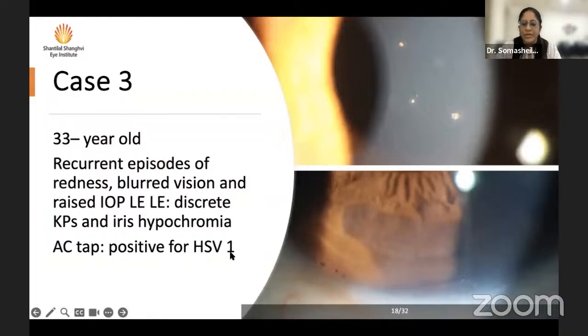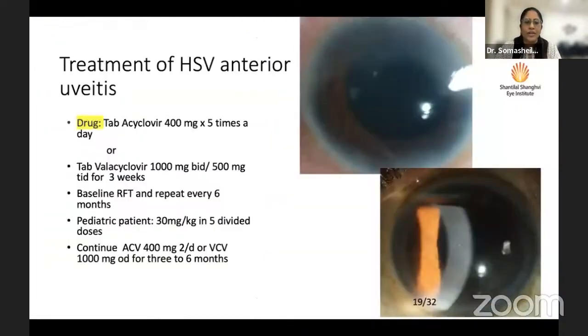So we started this patient on valganciclovir, and he did improve along with, of course, topical steroids. So this is some of the therapy that you can offer, either acyclovir or valacyclovir. The dose is of course different. These are some of the other clinical manifestations.